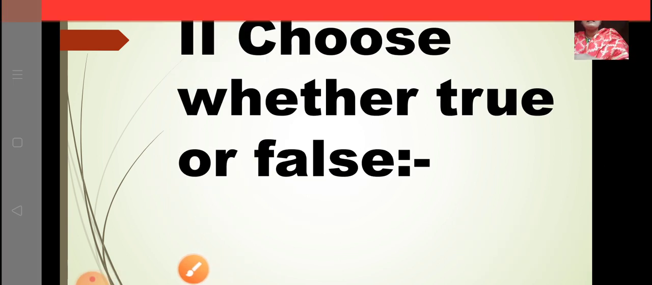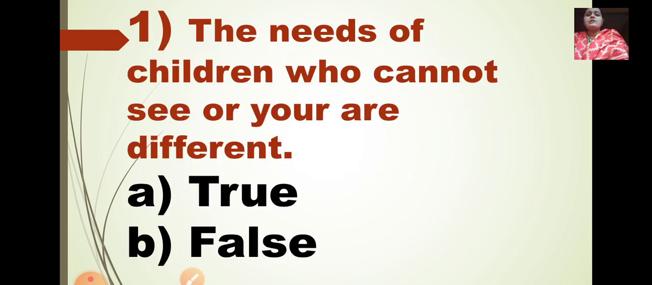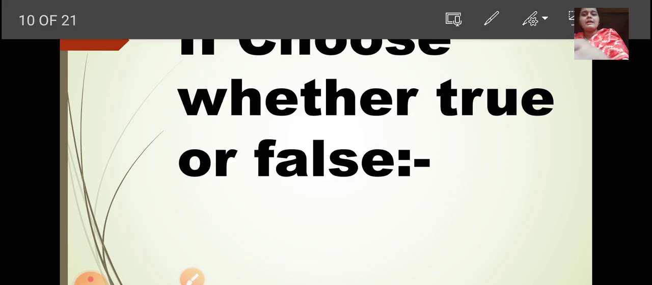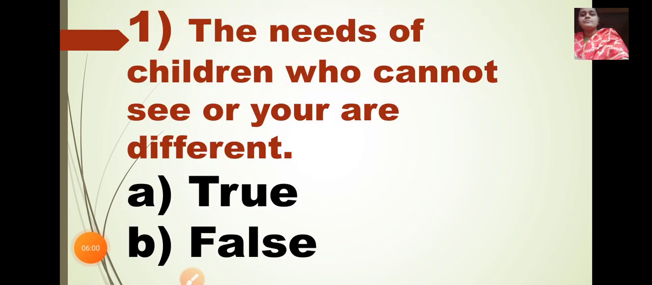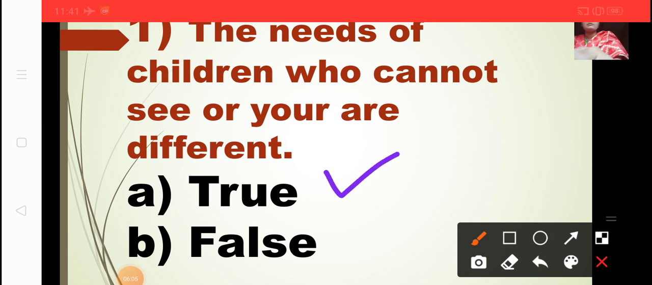Okay. Now we will go to Roman number 2, that is choose whether true or false, or it can be right or wrong. Now first, the needs of children who cannot see or hear are different. So is it true or is it false? The needs of children who cannot see or hear are different. So it is true definitely. So I will take A option. So true is the correct option.